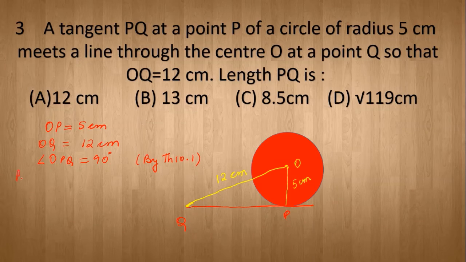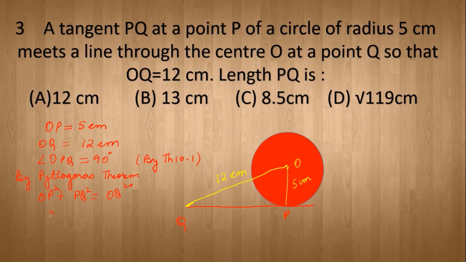Now by Pythagoras theorem, OP square plus PQ square equals OQ square.